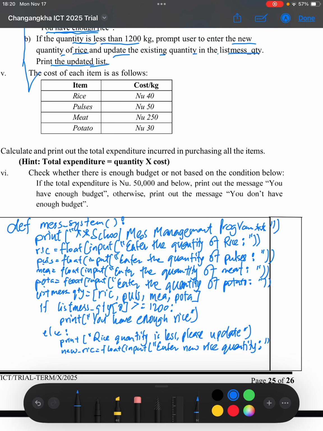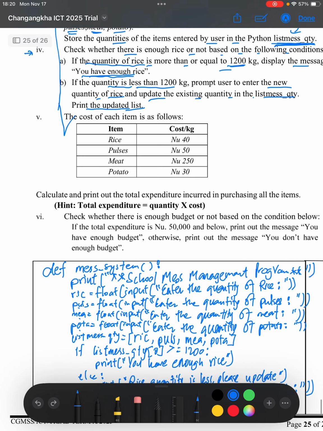So after the user enters that new rice quantity, we are going to update the rice. Since the rice is in mess list underscore quantity in index 0, we are going to update it with the new rice which we got from the user here. So with that we are done with question number 4.